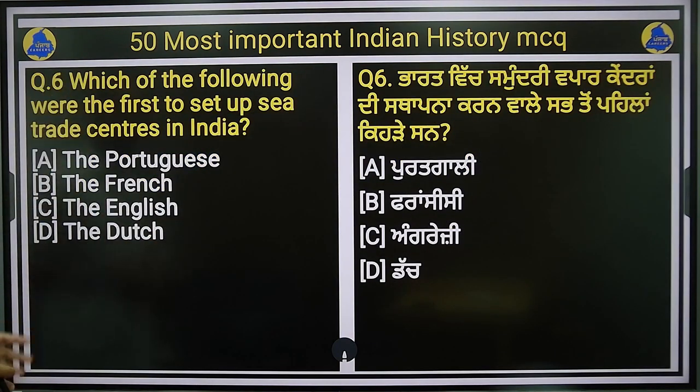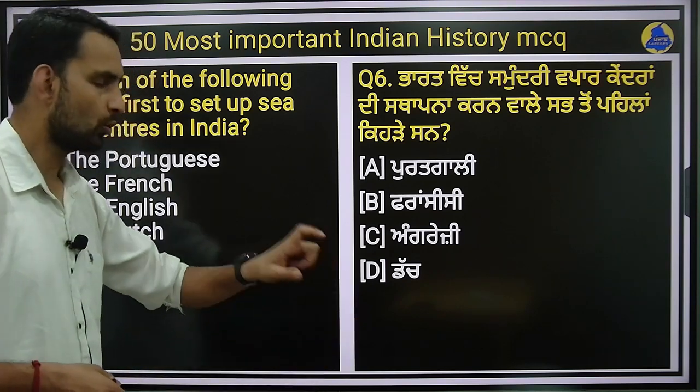Which among the following were the first to set up trade centers in India? Four options are given here.